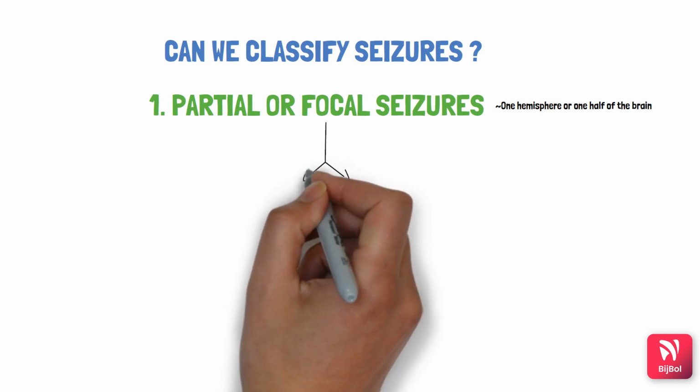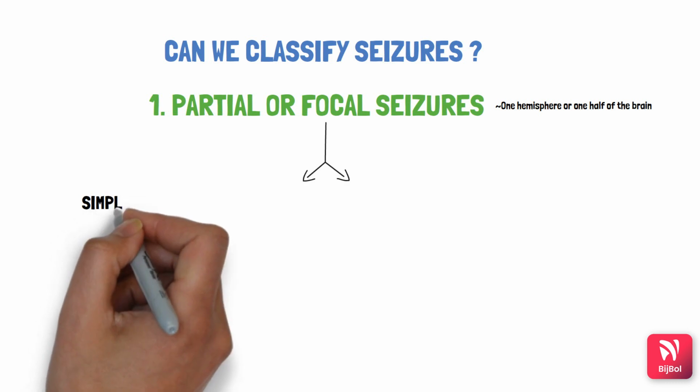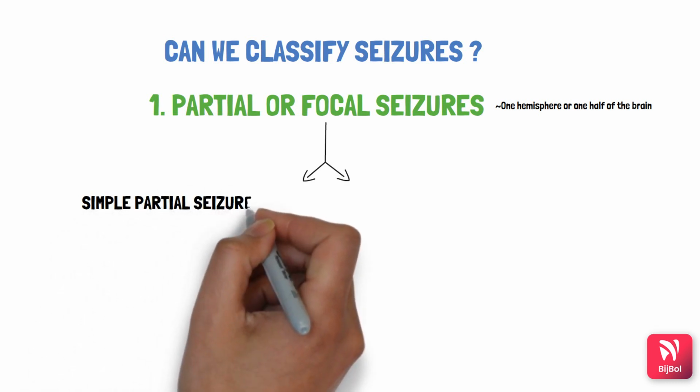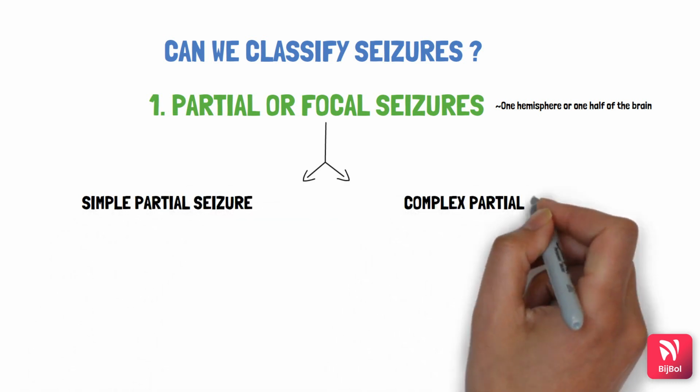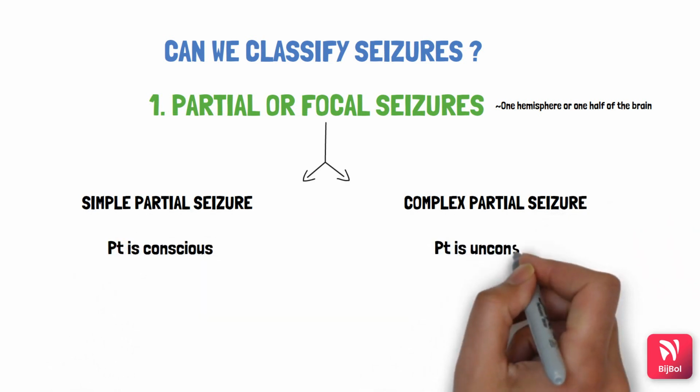These can be subcategorized based on the consciousness of the person into simple partial seizures, in which the patient is conscious, and complex partial seizures, where the patient has impaired consciousness.